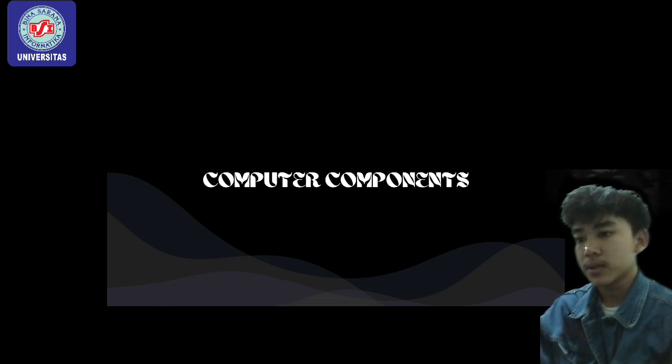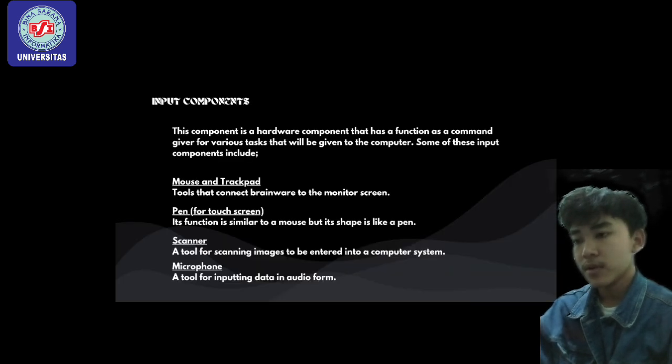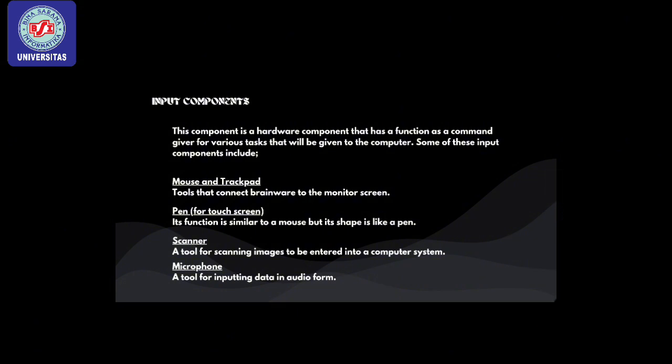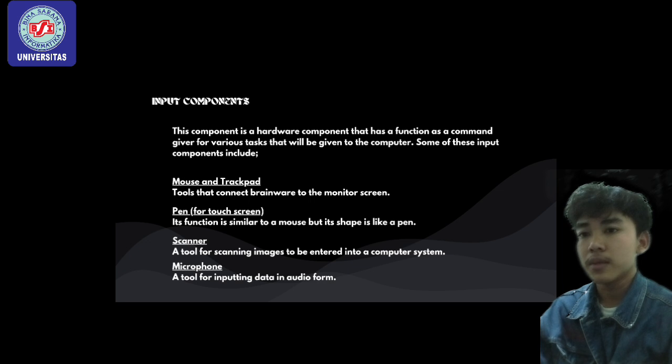Computer components. Input components. This component is a hardware component that has a function as a command giver for various tasks that will be given to the computer.